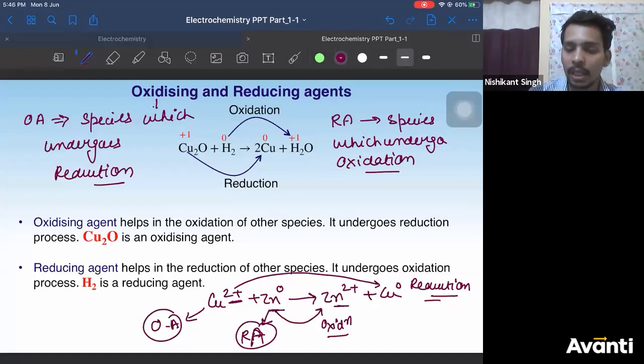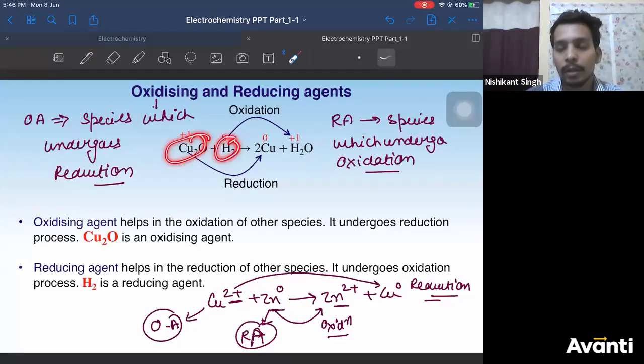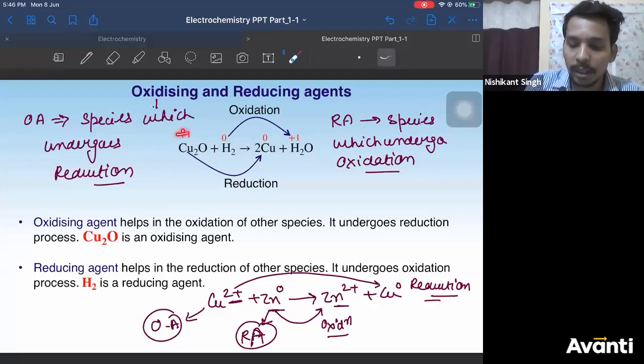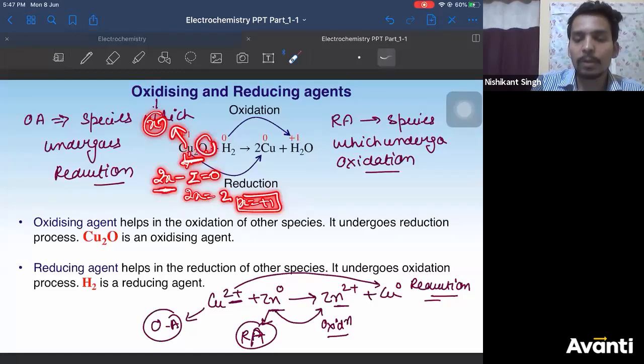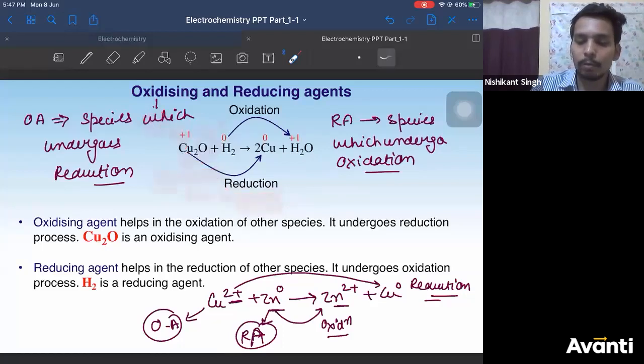Similarly here you can see copper oxide plus hydrogen, right? This is addition of hydrogen. So copper oxide is gaining hydrogen, so it will undergo reduction. You can find it from oxidation number also. Copper oxidation number here is +1. I hope you remember how to find it. Let's say x is for copper, oxygen is minus 2, equal to 0. Here x I have assumed to be oxidation number of copper. Since there are 2 copper atoms, so 2x. Oxygen is how much oxidation state? Minus 2. Overall charge is 0, so equated to 0. So x comes out to be plus 1.